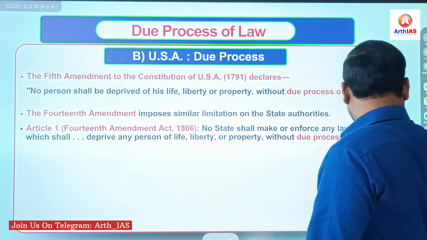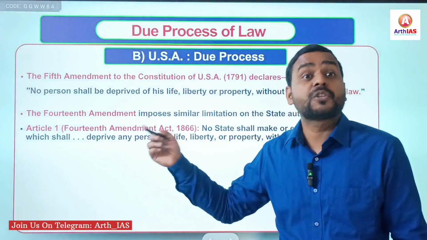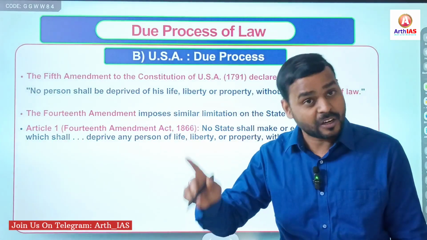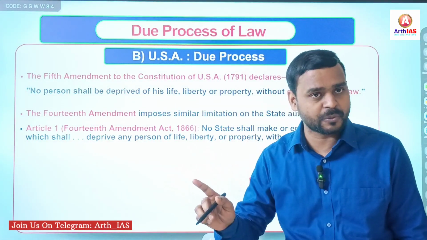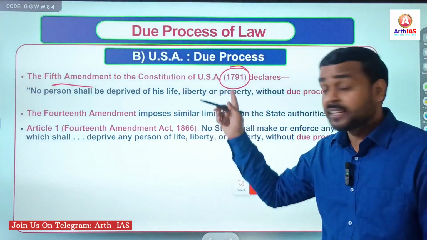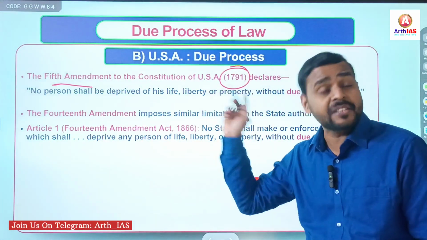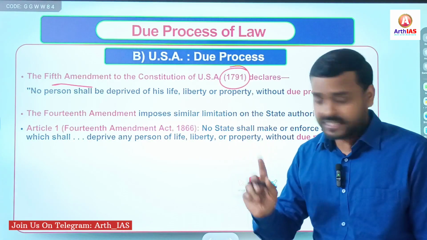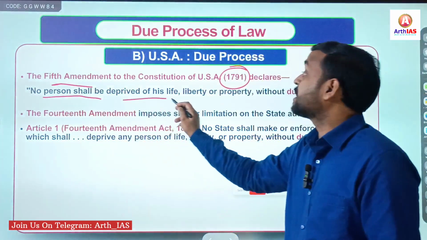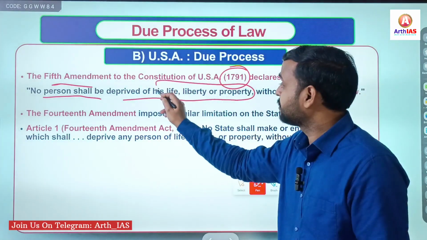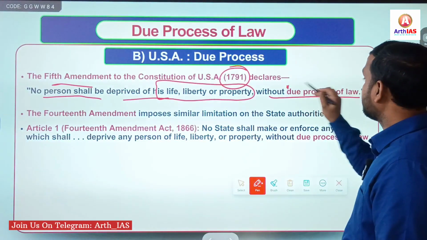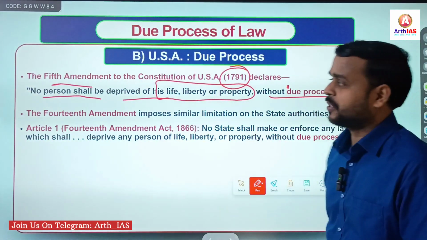We have seen that the US borrowed the concept of due process of law from that statute of England. And the 5th Amendment, 1791, means the second half of the 18th century. It mentions that no person shall be deprived of his life, liberty, or property without due process of law. It explicitly mentions the phrase due process of law.